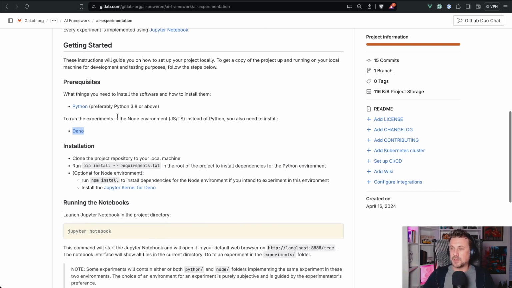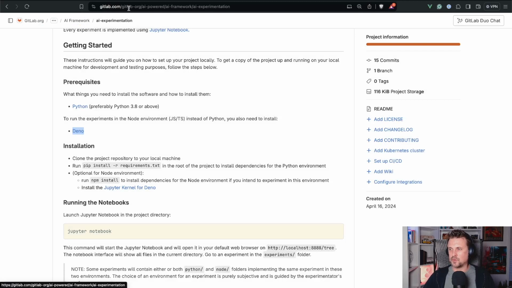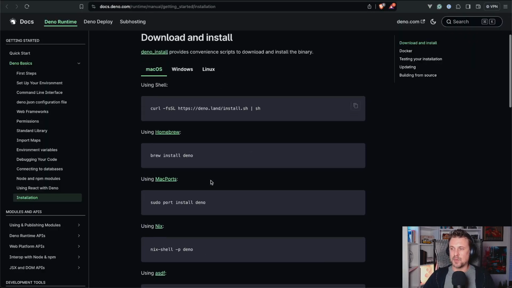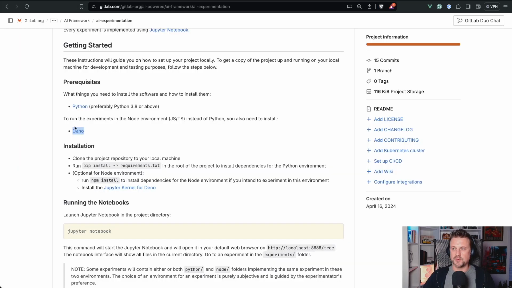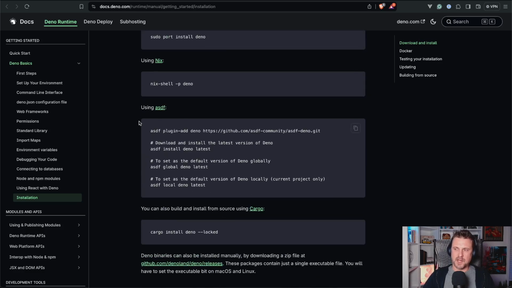So I do have Python. Let's check this out. python -v, and I also have installed Deno, but if you don't have it yet, you might want to go to the linked installation guide, and I chose the ASDF installation method.